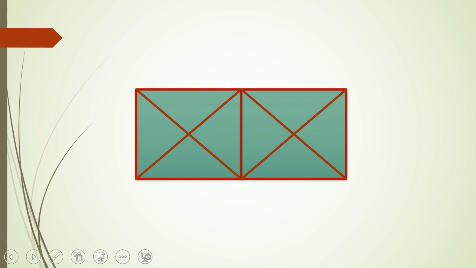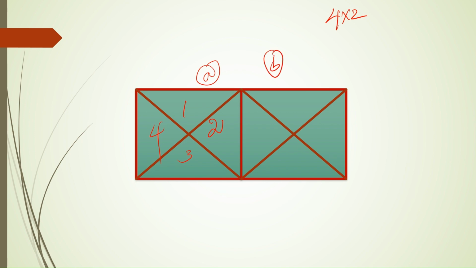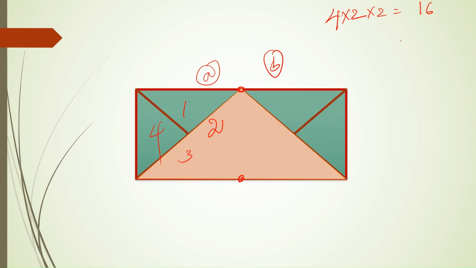Consider this case wherein we have a square beside a square. Within one square we have 4, so 4 into 2, and like that we have two squares, so again into 2. This gives 16 triangles. Along with this, as these two figures are joined in this particular line, we will get two more triangles, 1 and 2, like this. So we have to add those two triangles, which gives the count to be 18.